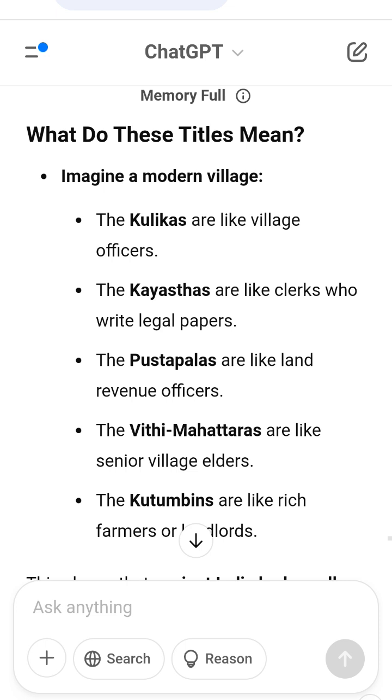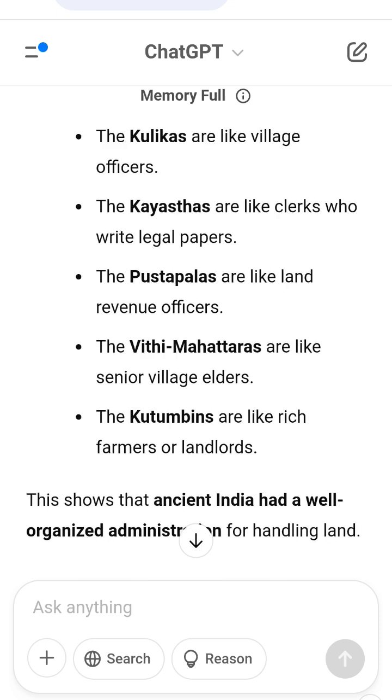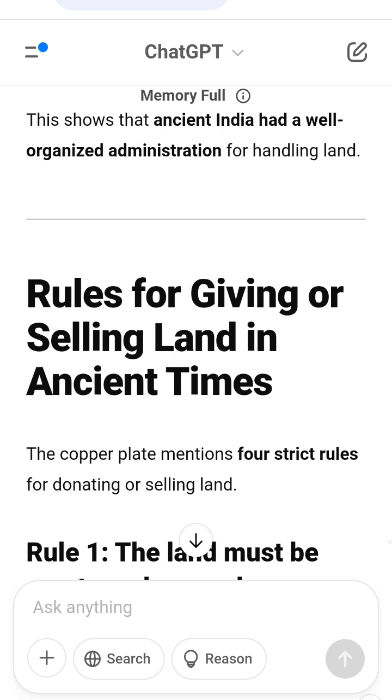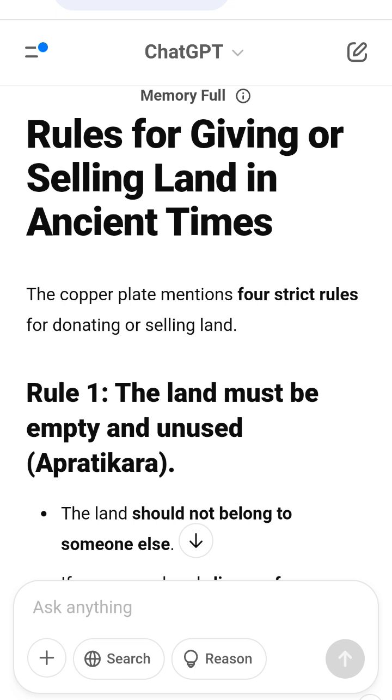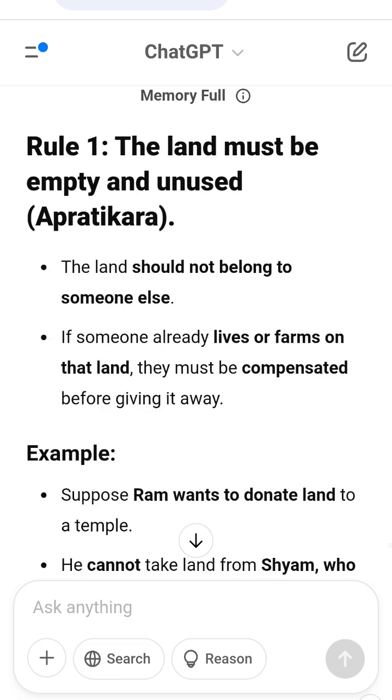The person applying for land needed 9 kulyavapas, a measurement of land. But all 9 kulyavapas were not available in one place. 8 kulyavapas were taken from 3 villages, and 1 kulyavapa was taken from a 4th village. Why was this a problem?